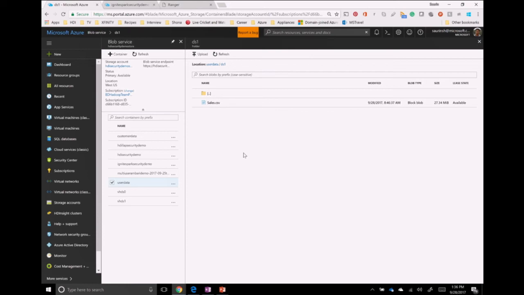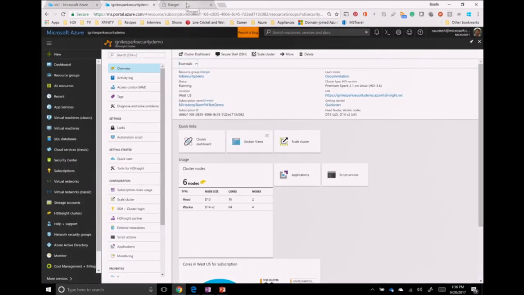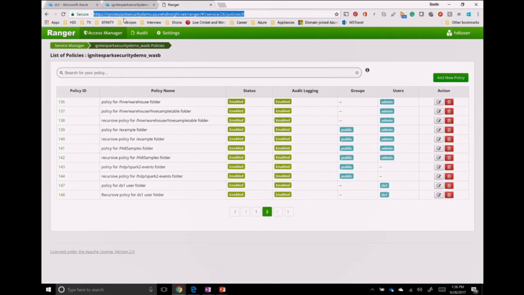Now, blob store does not have any built-in file and folder level permissions, right? But when you go to Ranger, this is actually an Ignite Spark demo cluster, I have created 2 different policies for the DS1 folder. Let's look at these policies.